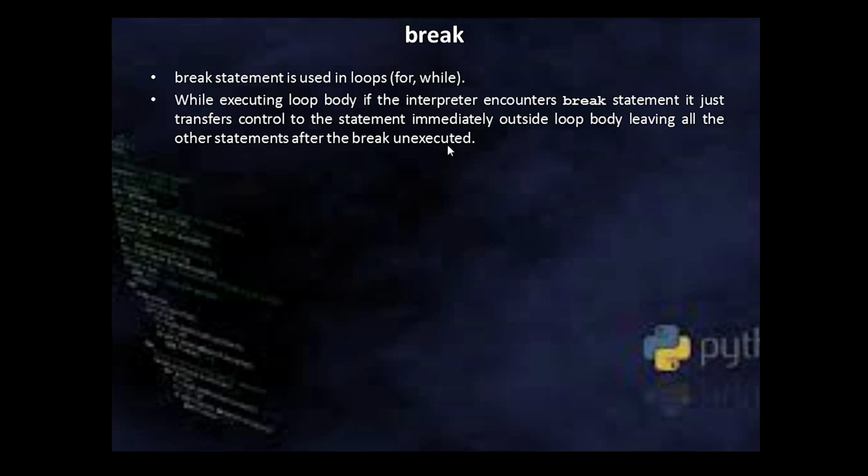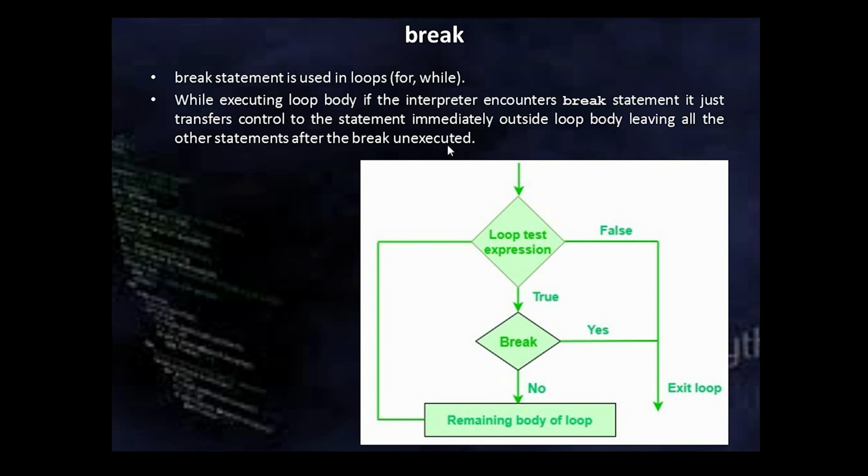Now I'm trying to show you pictorially how this functions. At the beginning, the loop condition is tested. If the loop entry condition is false, it will simply move to the statement immediately after the loop body. But if the loop test comes out true, it will enter the loop body.